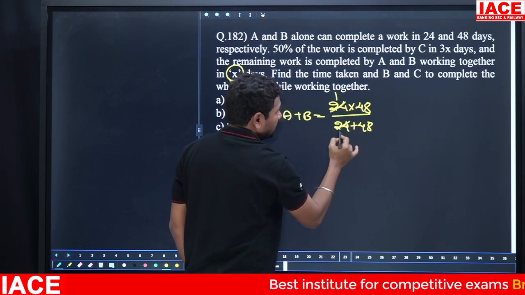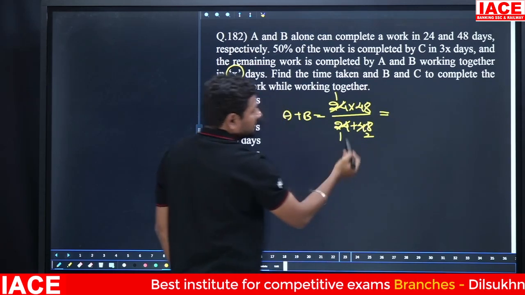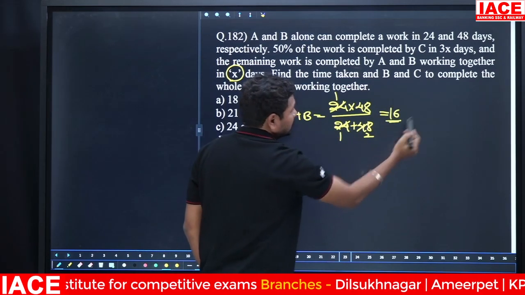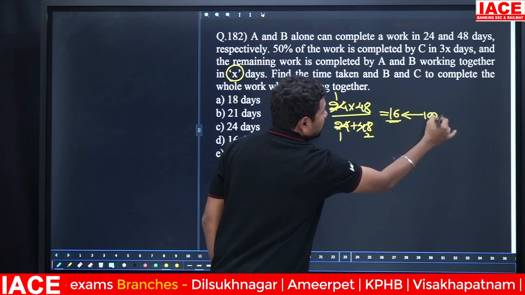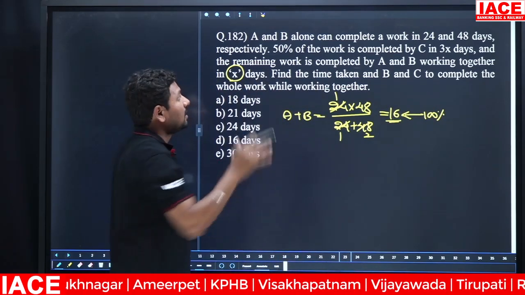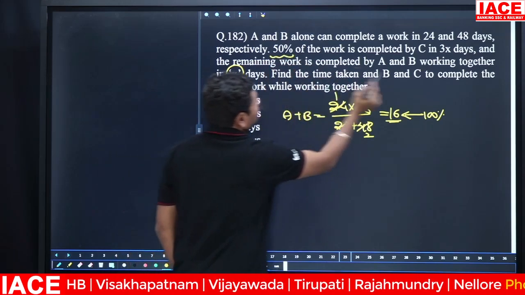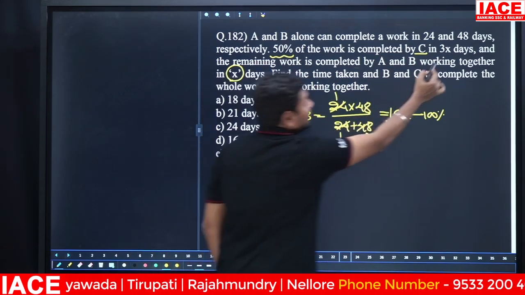24 ones are 24, and 24 twos are 48. 1 plus 2 is equal to 3. 48 by 3 is equal to how many days? 16 days. 16 days belongs to how much percentage of work? 100% work. But as per the statement, 50% of the work is done by C in how many days? 3x days.